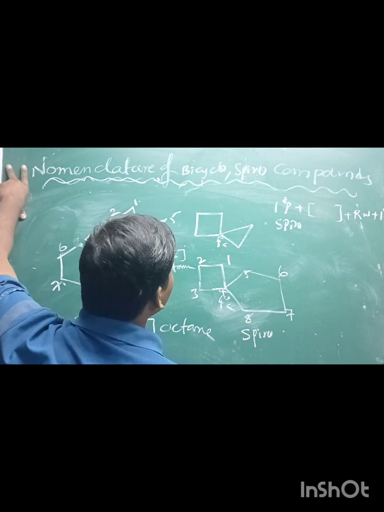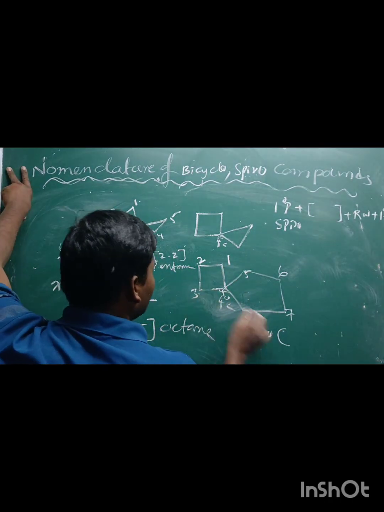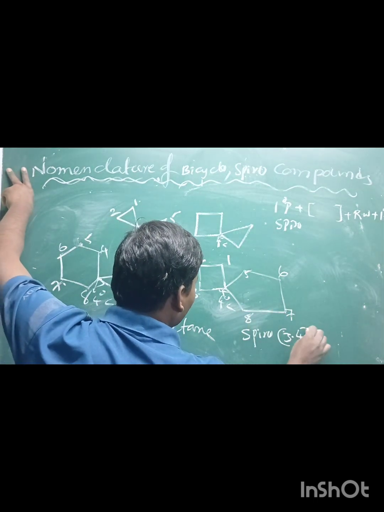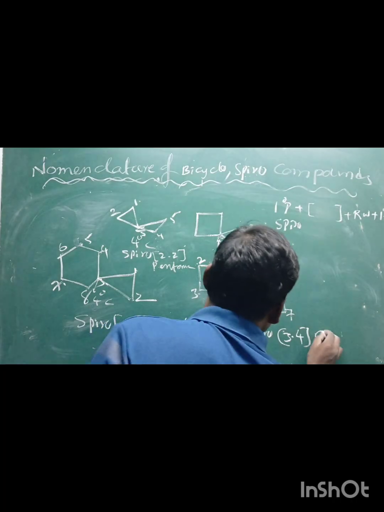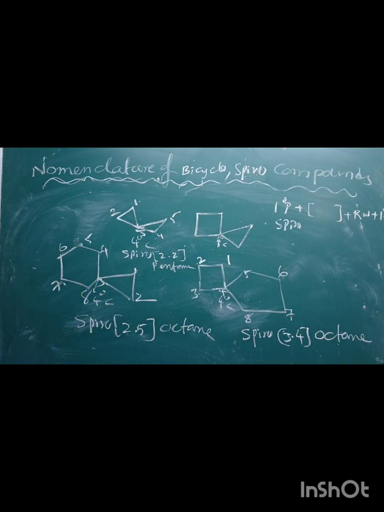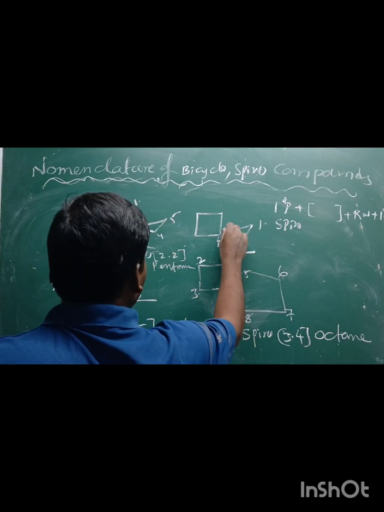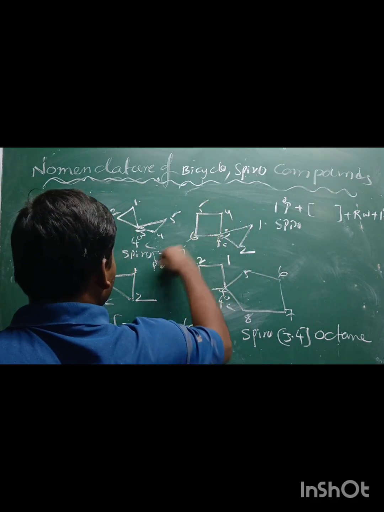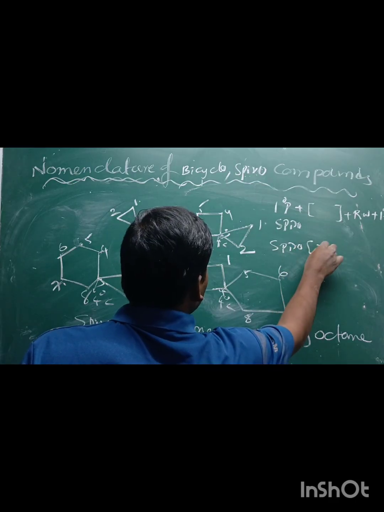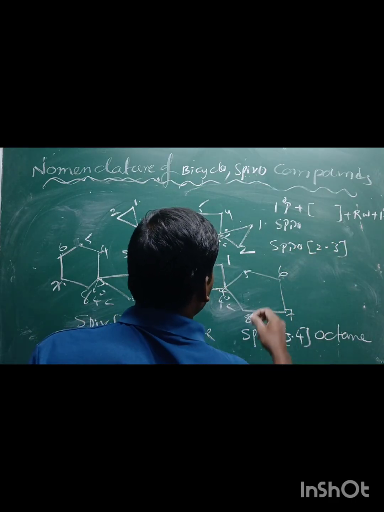Spiro. Small ring, how many positions? 3 positions. Big ring 1, 2, 3, 4. Total number of carbon atoms 8, octane. Okay, this one. Small ring, 1, 2, 3, 4, 5, 6. 6 means hepto. Spiro 2.3.3.